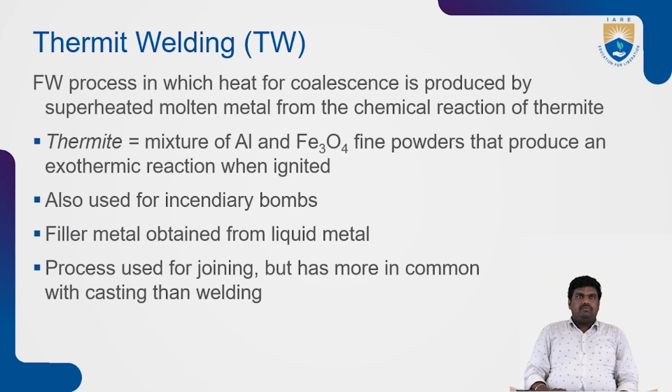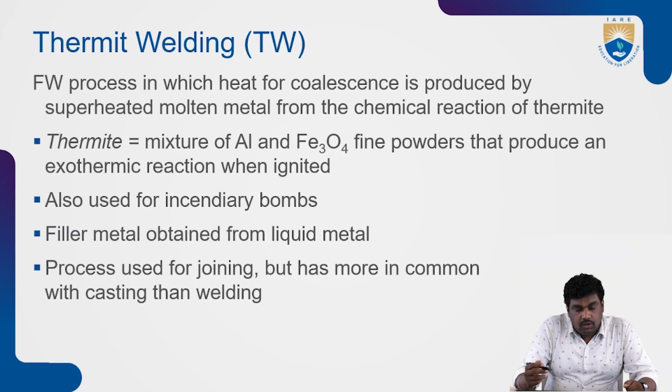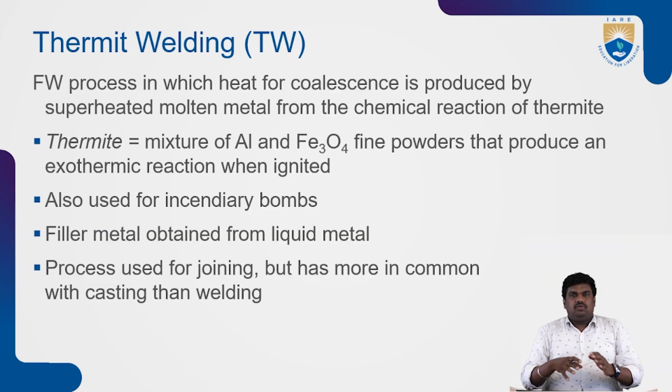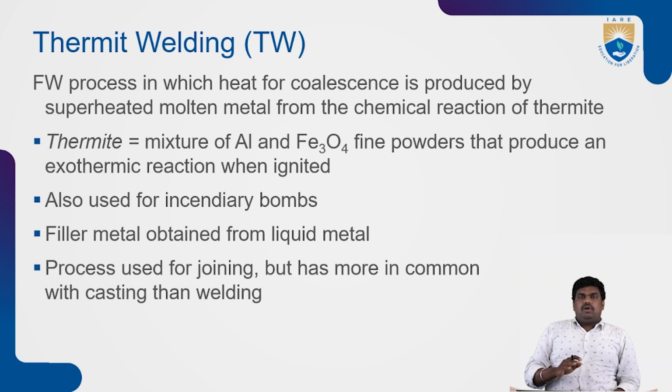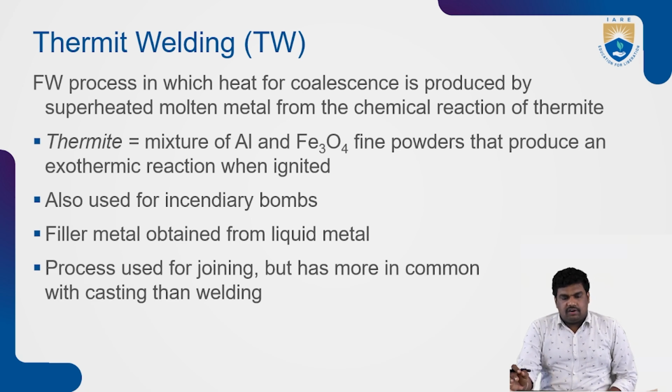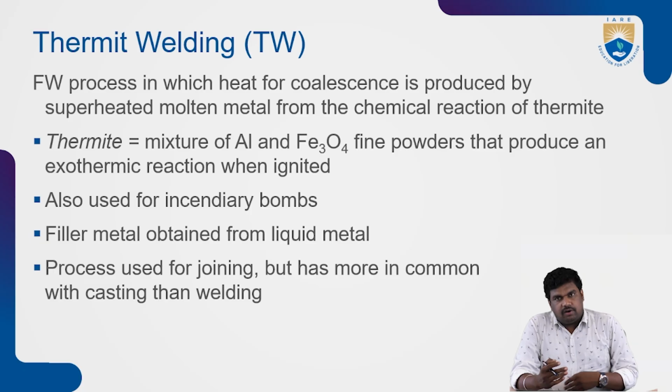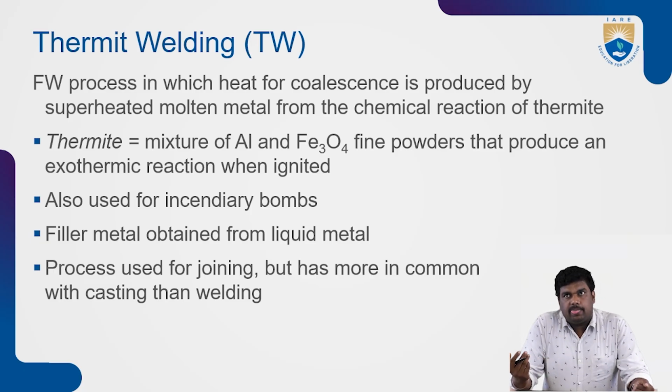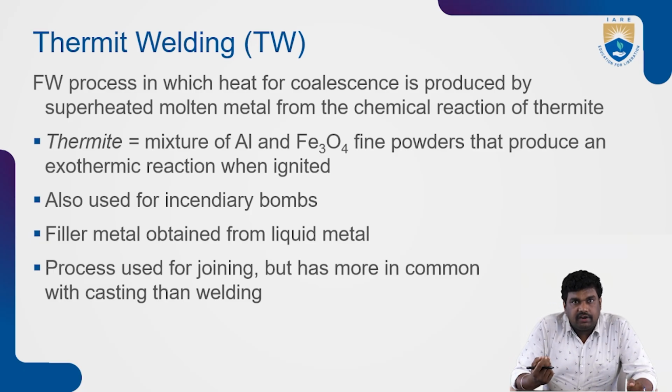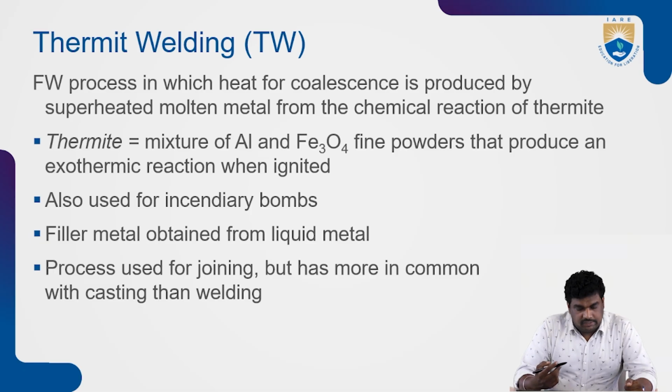So thermite welding is a fusion welding process in which heat for coalescence is produced by superheated molten metal. It is almost more than a welding, it is like a casting only. Here we use superheated molten metal from the chemical reaction of thermite. Thermite is a mixture of aluminum and ferrous oxide fine powders that produces an exothermic reaction when ignited. It is also used for incendiary bombs. The filler metal is obtained from liquid metal, and the process is used for joining, but has more in common with casting than welding.